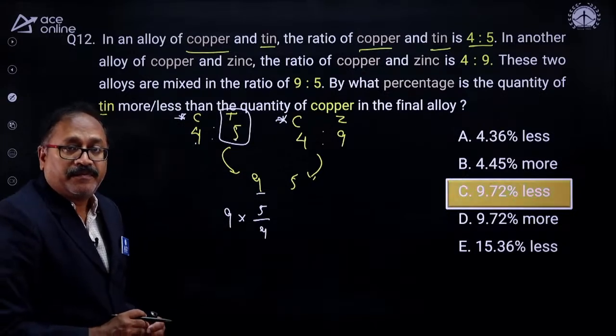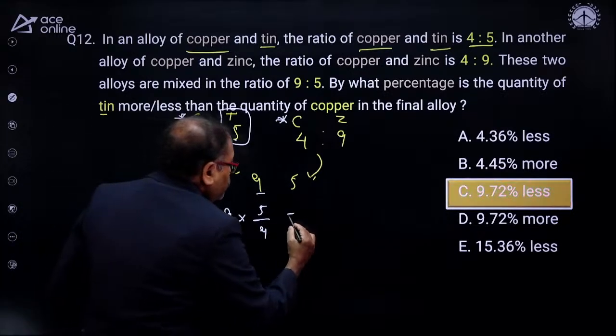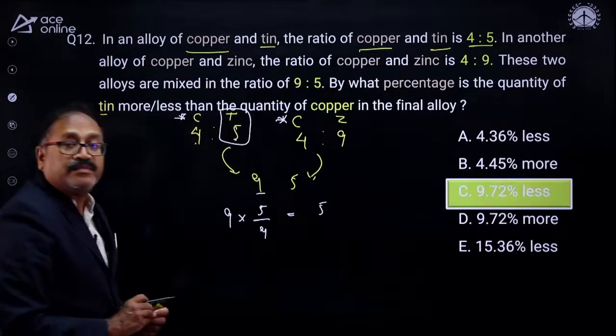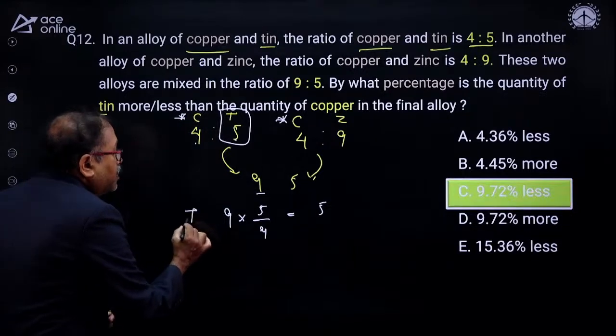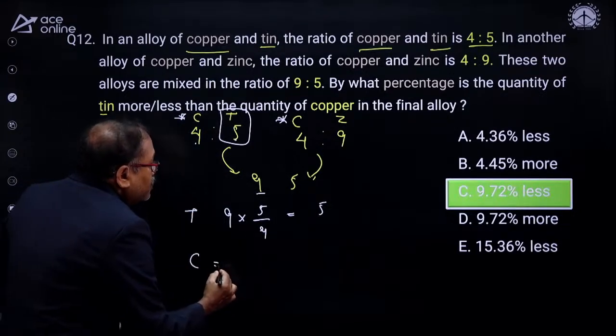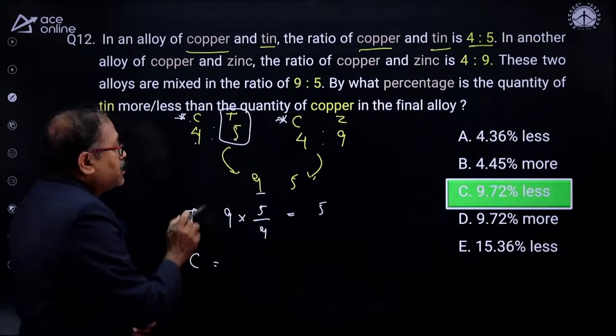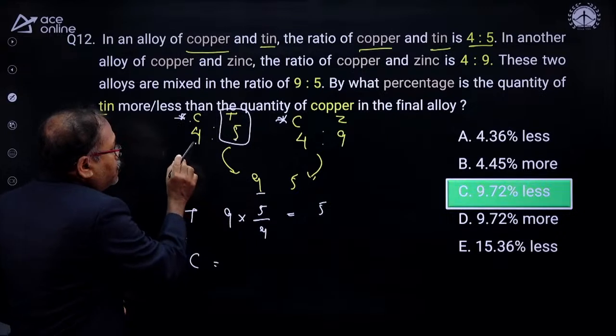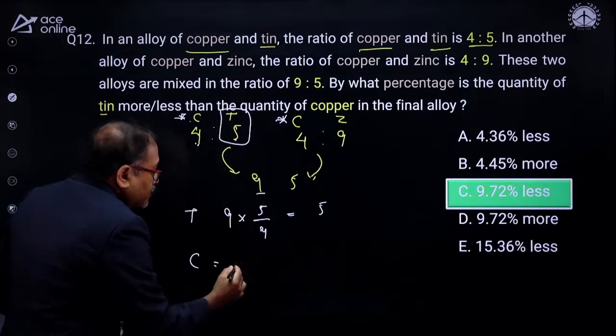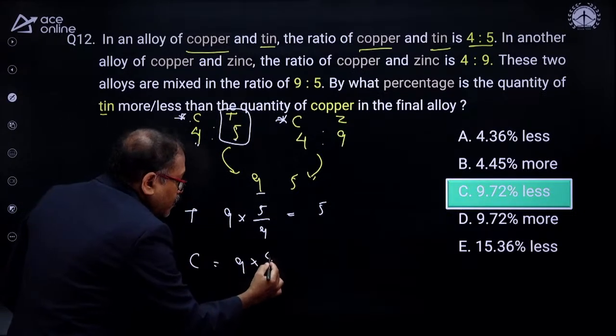This is tin. And that tin comes to nothing but 5. Okay, tin. Now what about copper? The copper is here and the copper is there in the second vessel also. So 9 into 4 by 9.